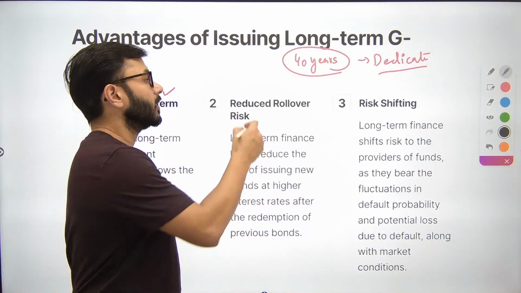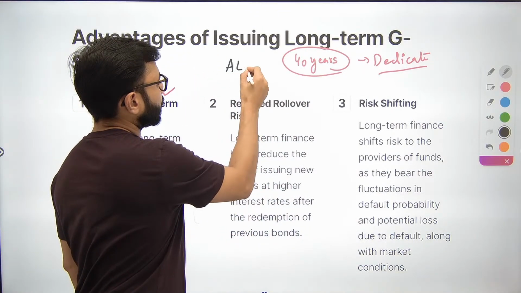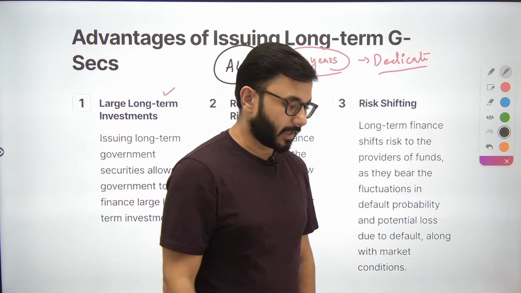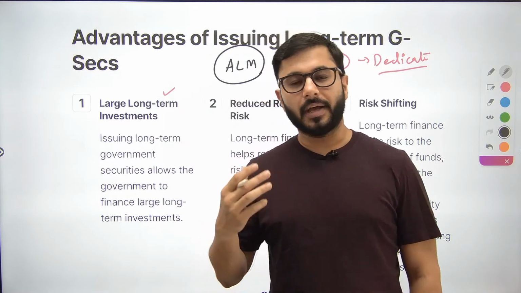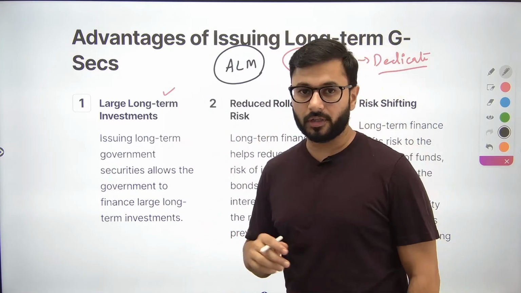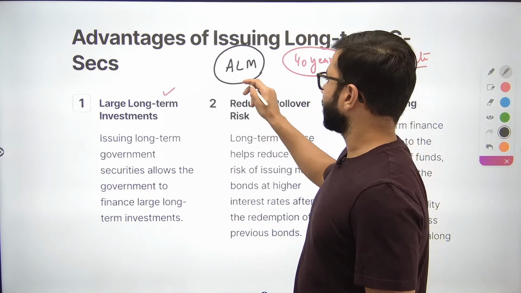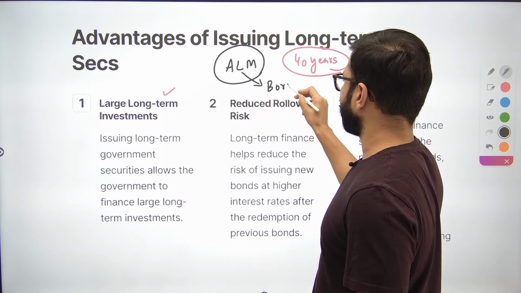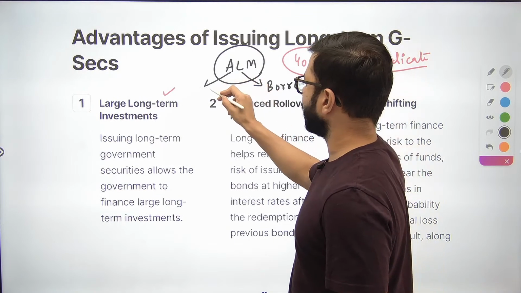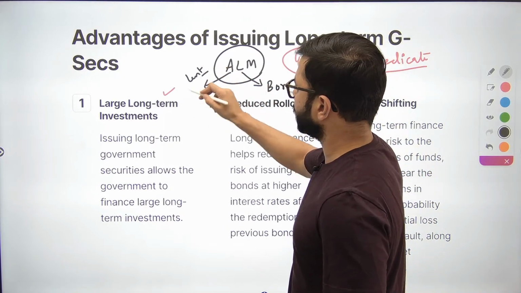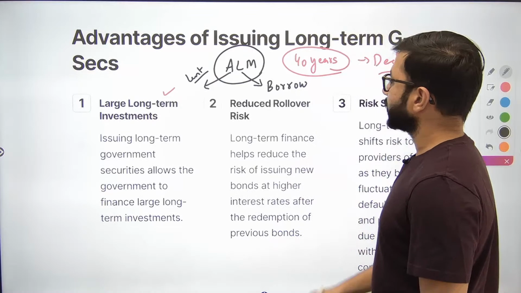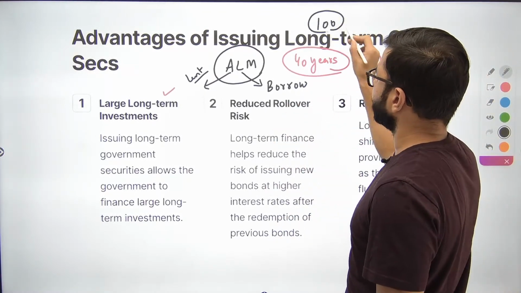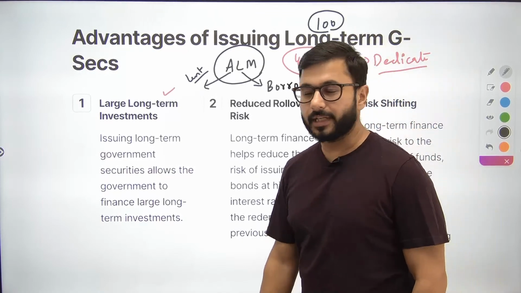What is it called? This is called asset liability management. You want to manage the tenure of assets and liabilities. So what are assets and liabilities? Liabilities are what you have borrowed, because I have to pay it back. An asset is what you have lent, because you will receive it back. So what I have borrowed: I have borrowed some money, let's say 100 rupees for the next 40 years. This is my borrowing. This is my liability.